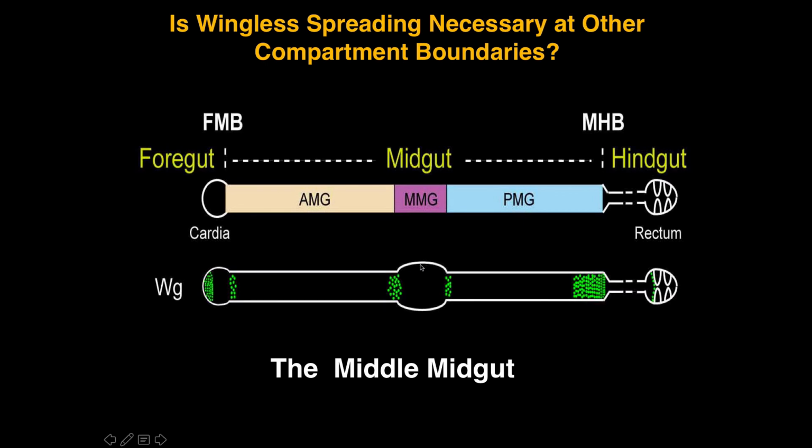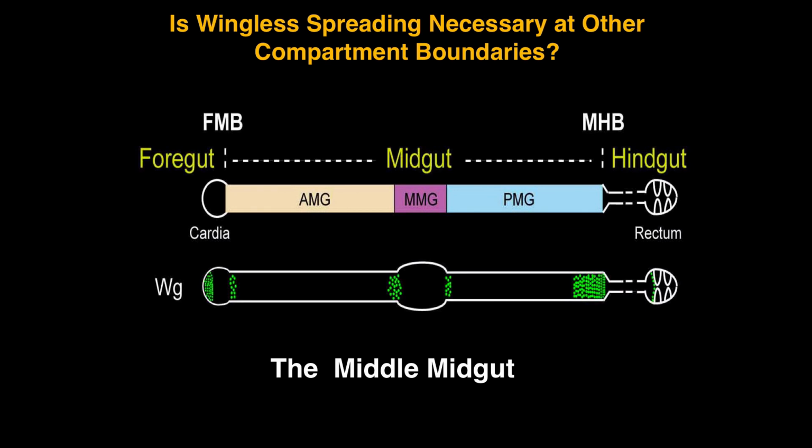This is the region in the gut that contains the acid-secreting cells, which are called copper cells. When we lose wingless spreading, those copper cells are largely lost. Their differentiation is disrupted. We see overproliferation of cells just outside this compartment, and we see massive reduction of the middle midgut compartment itself, and severe defects in muscle patterning as well.